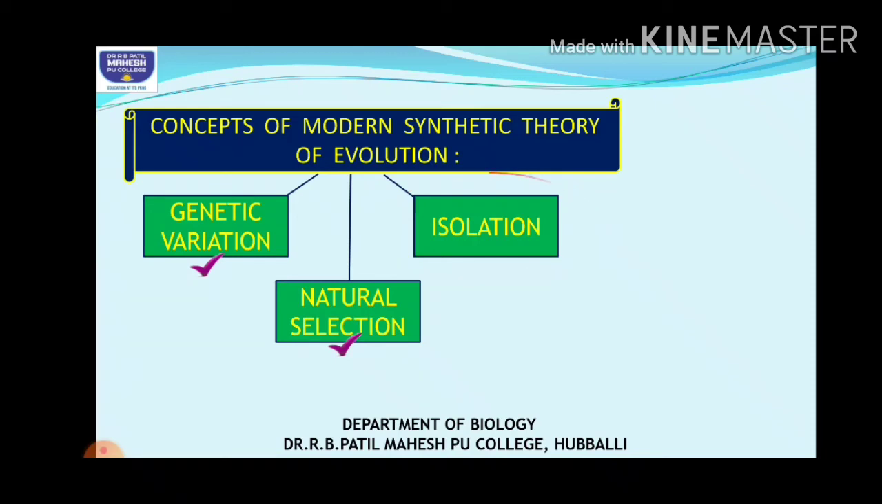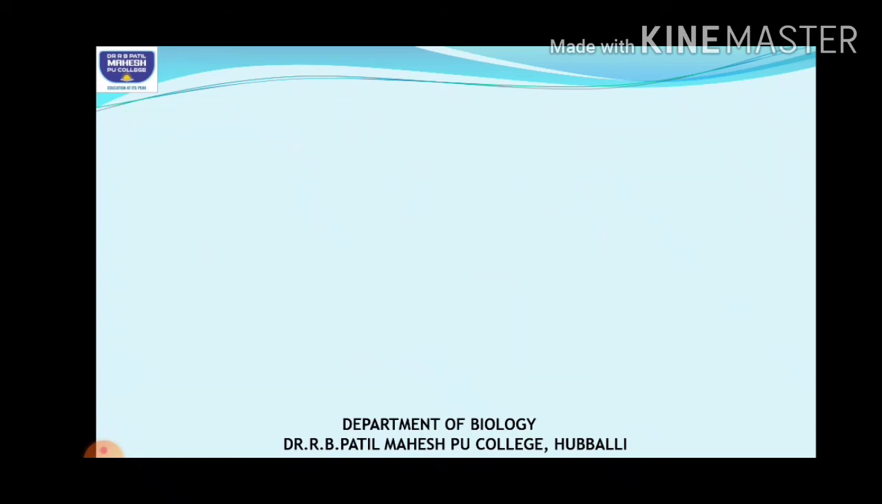isolation, children. Do you know who were the architects of this modern synthetic theory? Many scientists, as I have mentioned earlier: Huxley, Dobzhansky, Sewall Wright, Stebbins, all of them. By combining the different theories of different scientists, they came to one conclusion: genetic variations are responsible, Darwin's natural selection is also one of the key points, and another thing is that isolation is also responsible for this evolution.